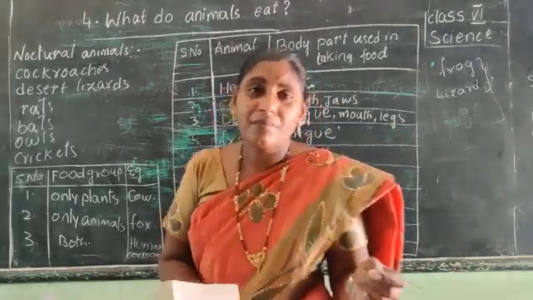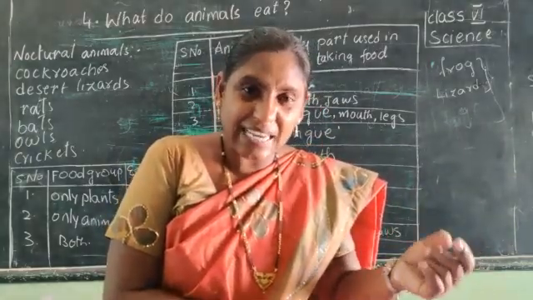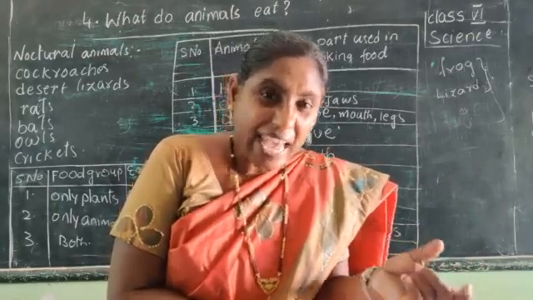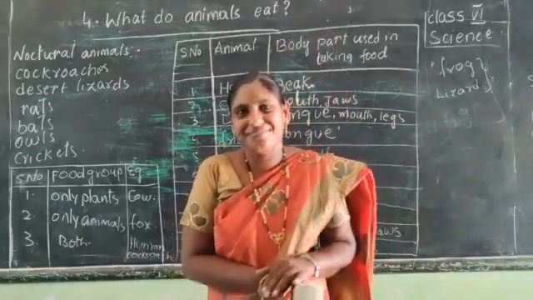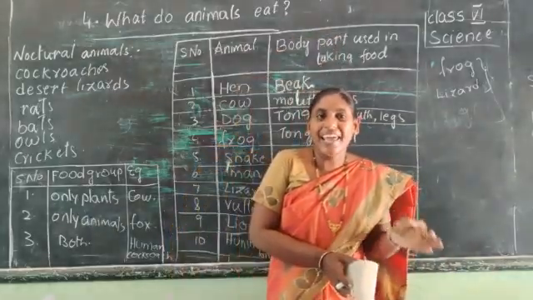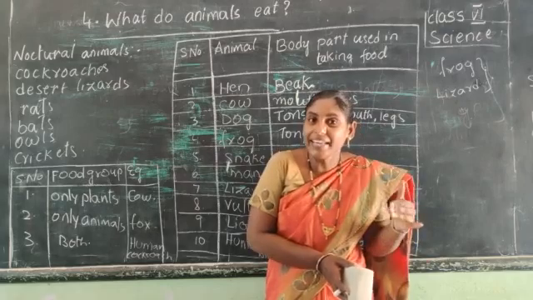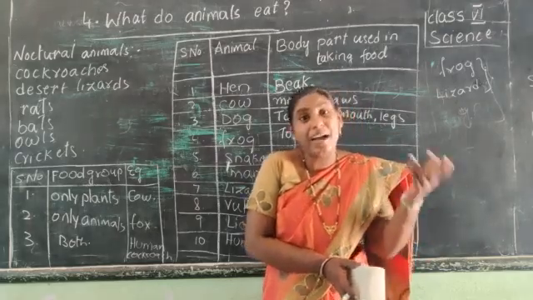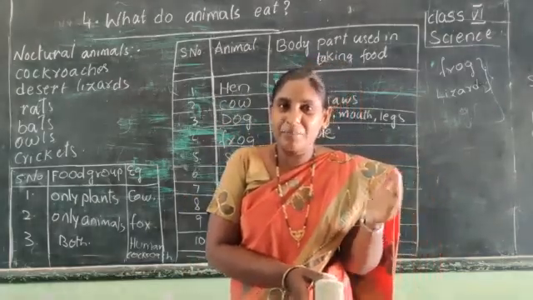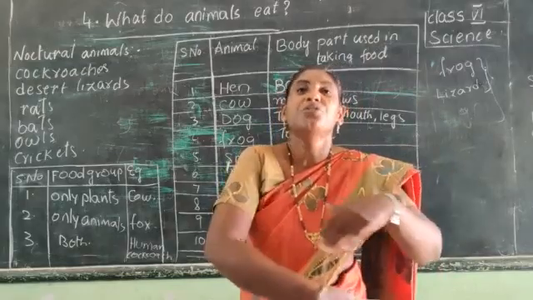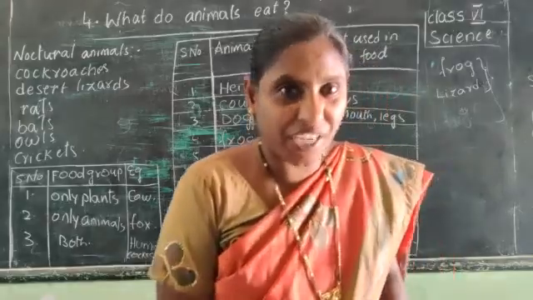In the water ponds, there are eggs and larvae. The eggs and larvae are eaten by the fish and frog. And again these fish and frog are eaten by the cranes. Like that, one animal depends on other animals for food to balance our nature. And this is called a food chain.